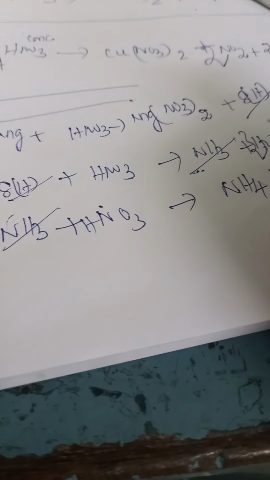That's all. Okay. Now we add. Here 8H means 8 HNO3, and here 4 magnesium.